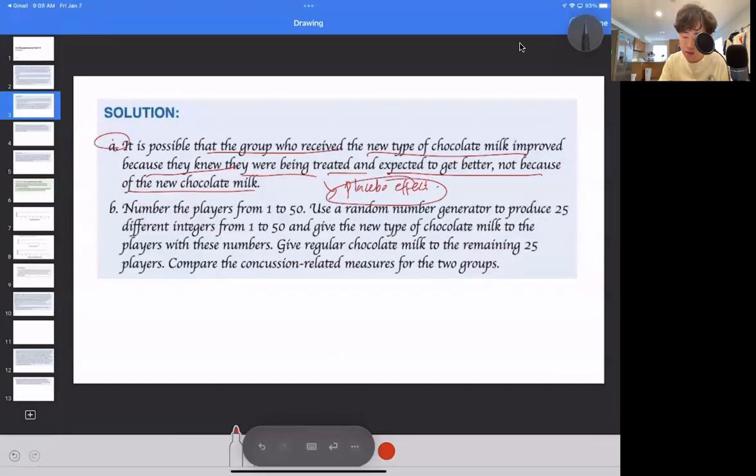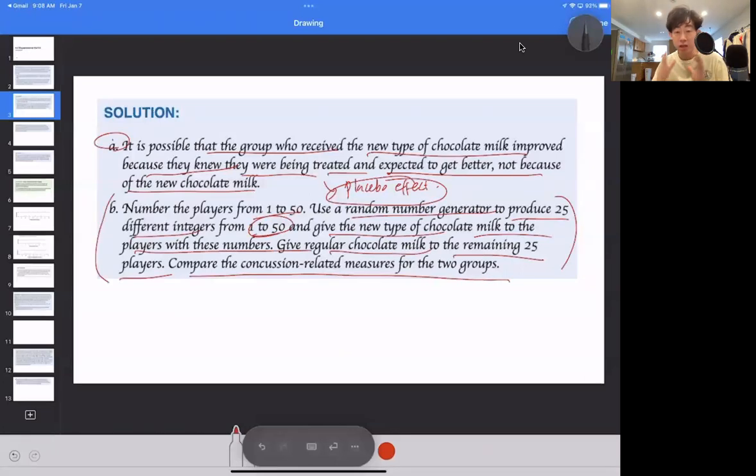Part B, number the players from 1 through 50. Like I told you before, use a random number generator to produce 25 different integers from 1 through 50 and give the new type of chocolate milk to the players with those numbers. Give regular chocolate milk to the remaining 25 players. Compare the concussion-related measures for the two groups. Obviously, like I said, always remember that for a completely randomized design experiment, you want to always assign numbers first and then use a random number generator to pick the first 25, last 25, and get the groups.